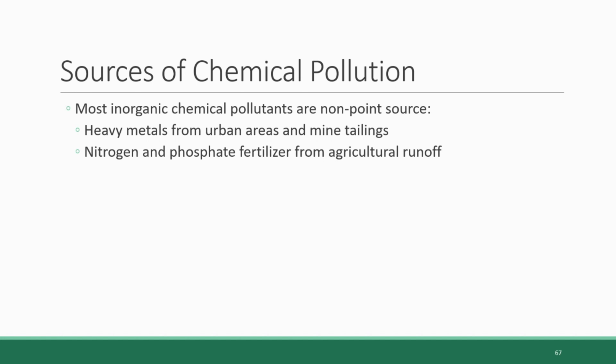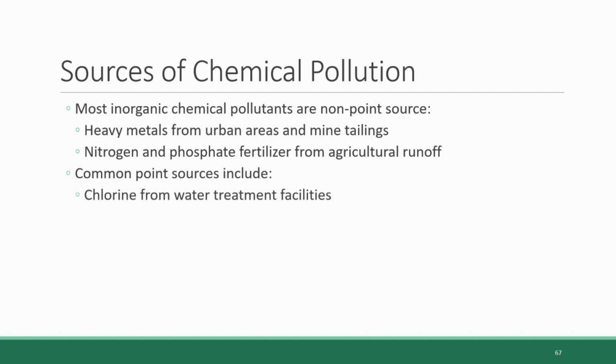But not all chemical pollutants are non-point source. There are point source pollutants as well, including chlorine that gets used in water treatment facilities to kill pathogenic microorganisms but can contaminate the water. So this agent that is actually used to remove a different type of pollution, biological pollutants, becomes in itself a chemical pollutant.